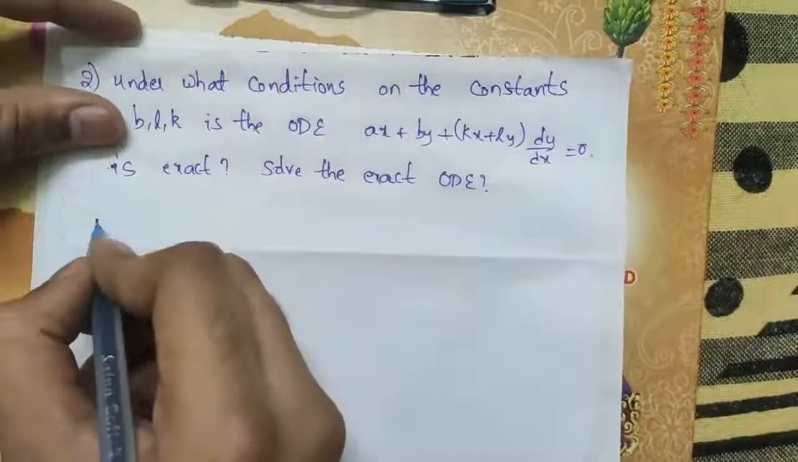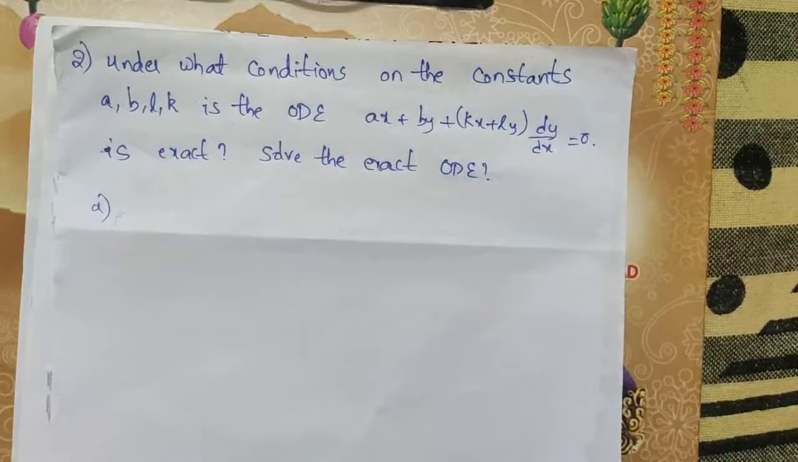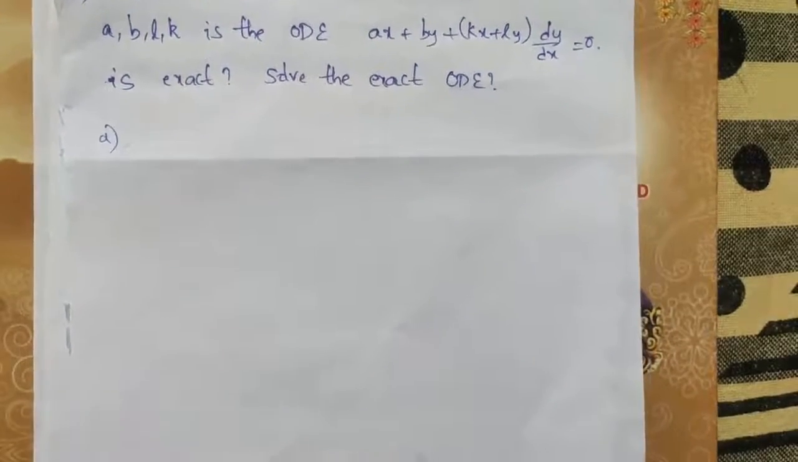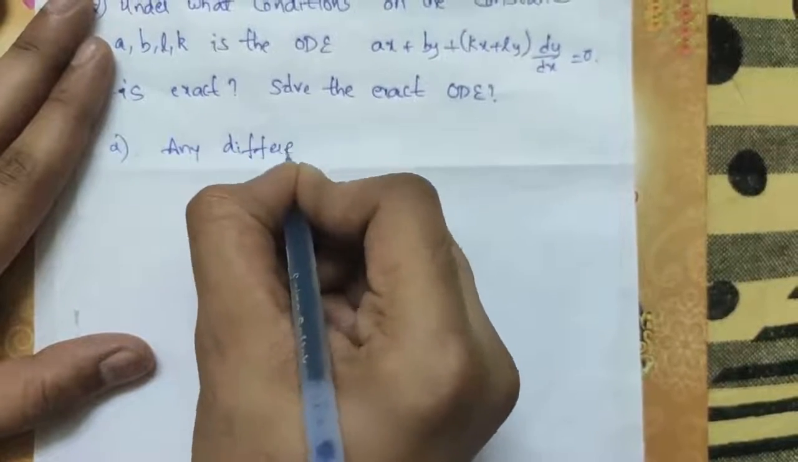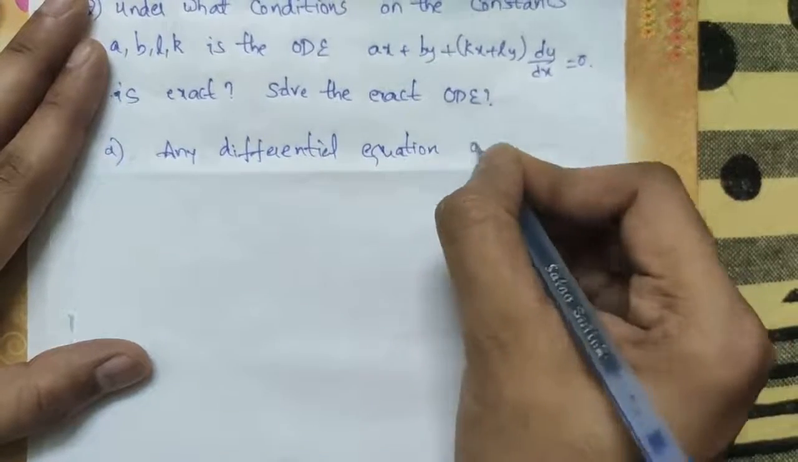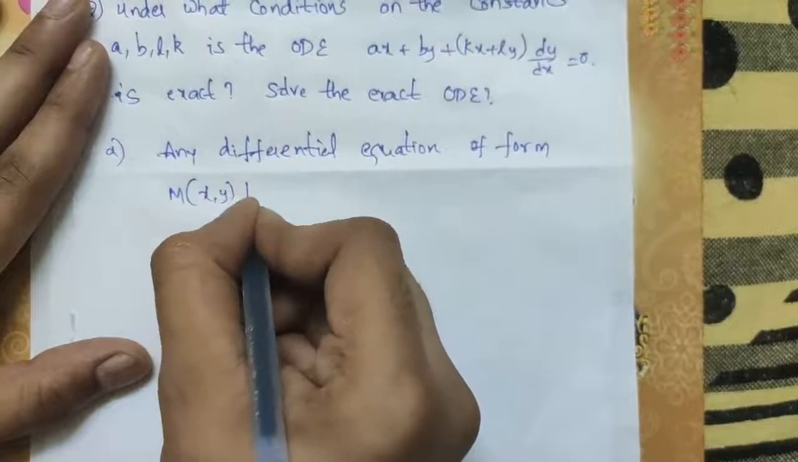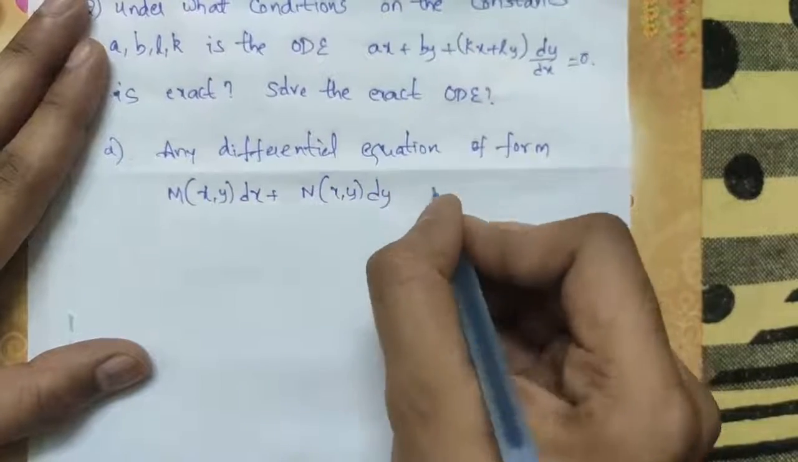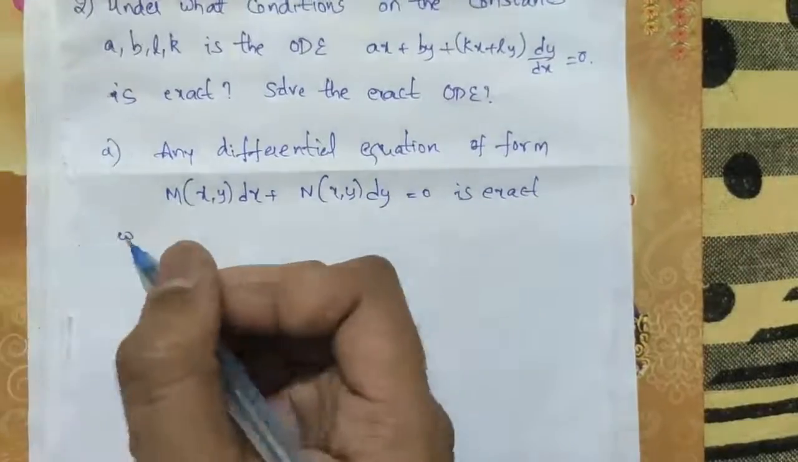Okay, now first I will discuss what an exact ODE is and the theory about this, and next we will solve the questions given in these two parts. What is an exact ODE? Any differential equation of the form M(x, y) dx + N(x, y) dy = 0 is exact when